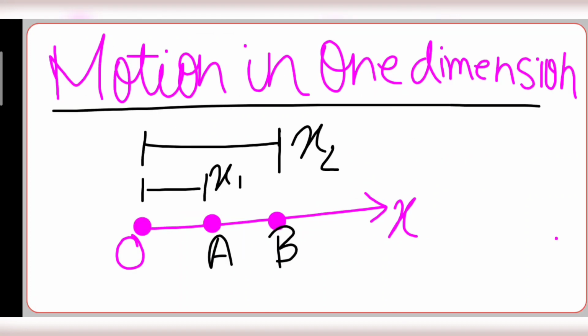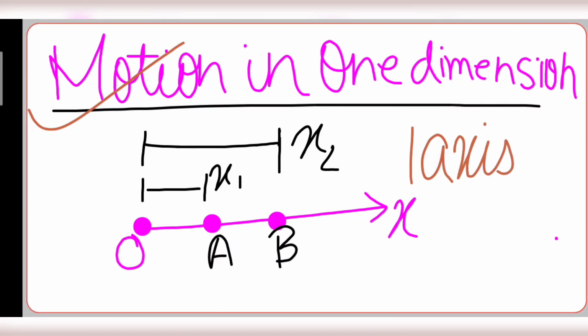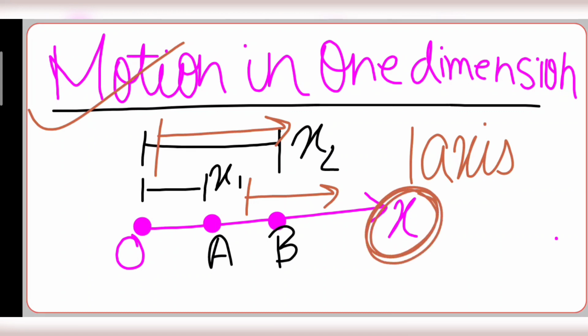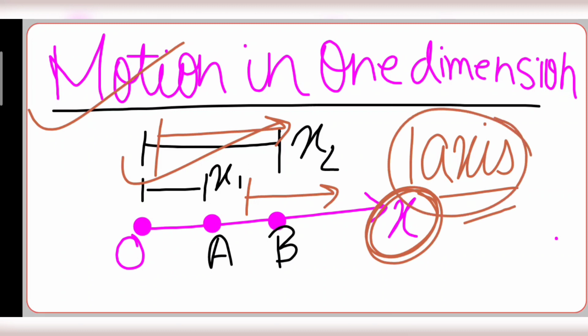Now we come to motion in one dimension. It is the motion where there is only one axis, like when I'm walking on the road. I'm not jumping, I'm just walking, so I'm only moving along one axis. This means motion in one dimension, where motion happens along only one axis.